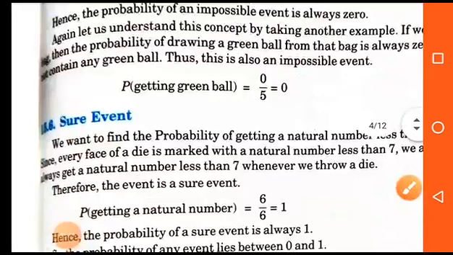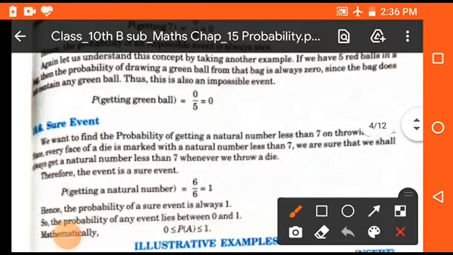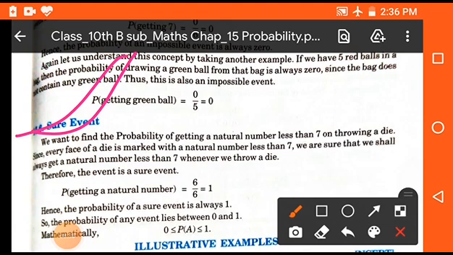Now, sure event. We want to find the probability of getting a natural number less than 7 on throwing a dice. We know that every face of a die is marked with a natural number less than 7, that means from 1 to 6. Then a number less than 7 will be a sure event because we definitely get a number which is less than 7. So this type of event is known as a sure event, and here the probability will be 100%.